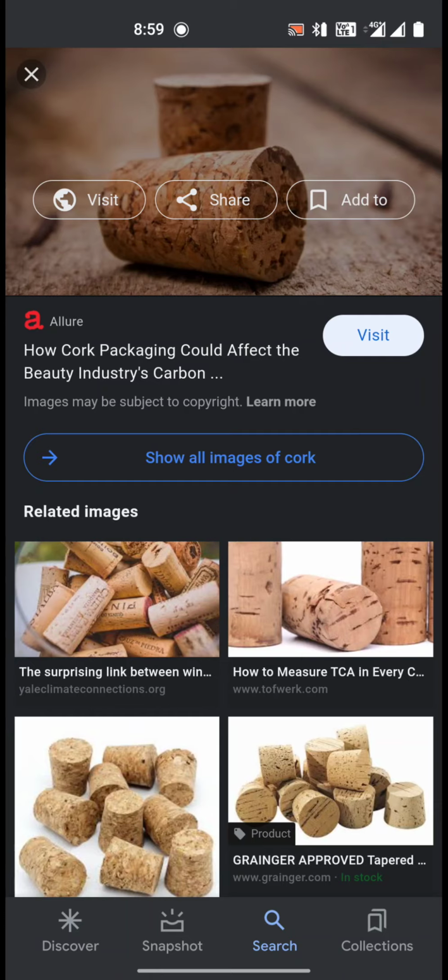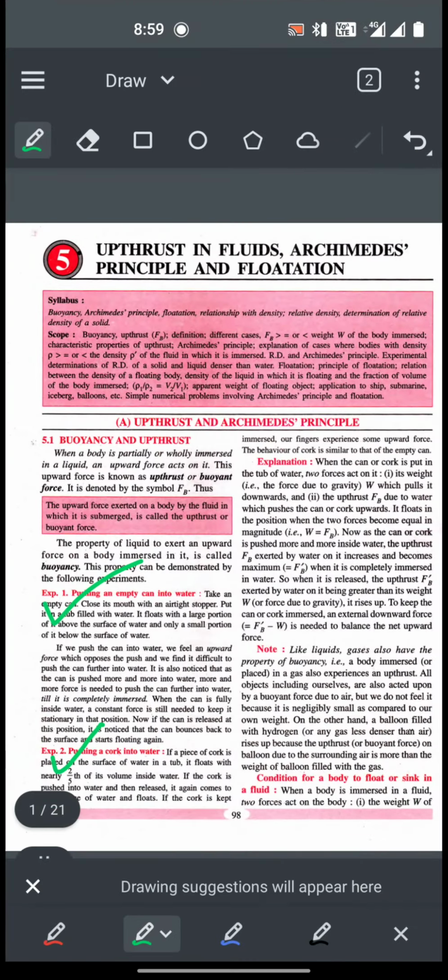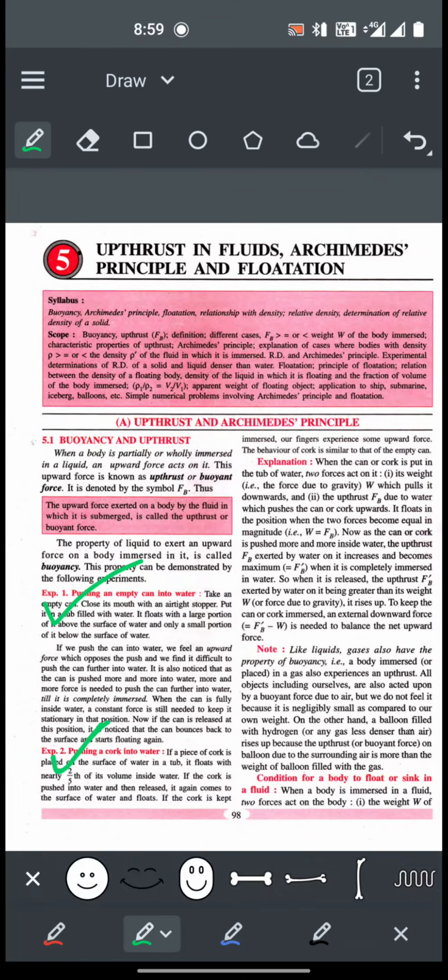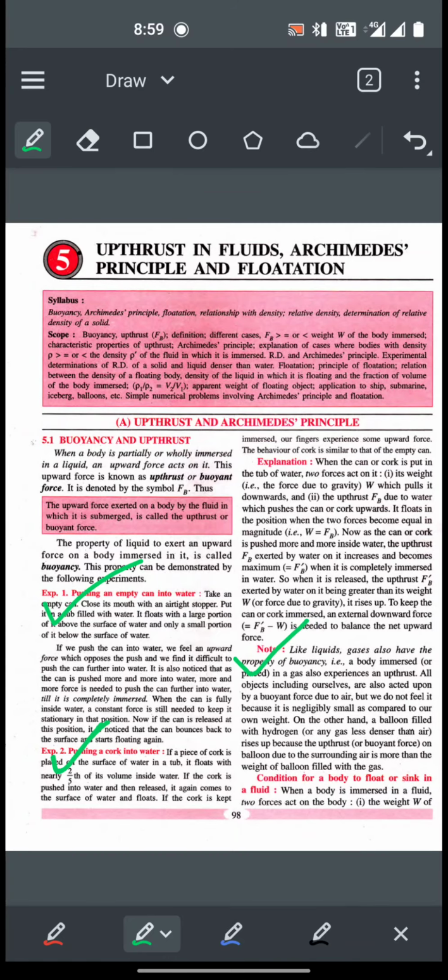So when you put cork in water, the cork gets pushed up in water. Pushing a cork in water, that is exactly what this is talking about. We saw the plastic mug being pushed up. Likewise, a cork is pushed up in water when placed in water. That is because of upthrust. Now, the note over here says, like liquids, gases also have the property of buoyancy. So all fluids offer something called buoyant force or upthrust.